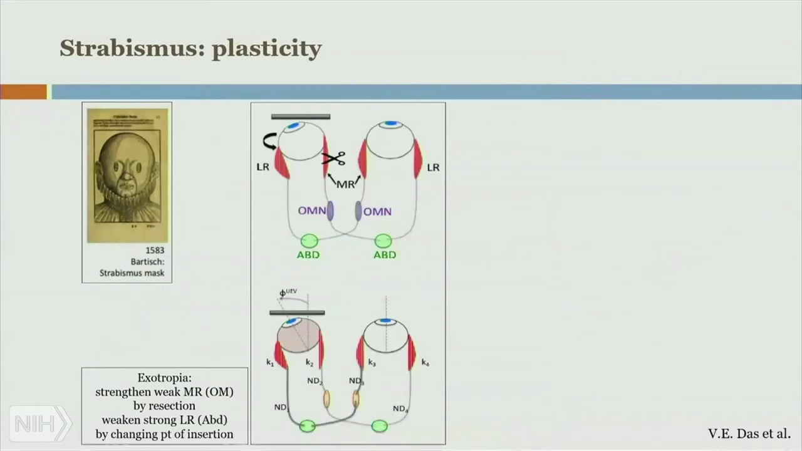Image of drawing of man with misaligned eyes from 1583. Bartiche, strabismus mask. Schematic showing surgery to adjust eye misalignment. And in NEI funded work, this is by Dr. Vallabh Das, he has this monkey where they actually did this surgical treatment. They first of all raise these monkeys with exotropia by having them wear prisms.